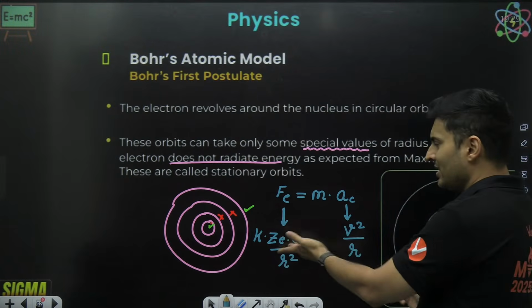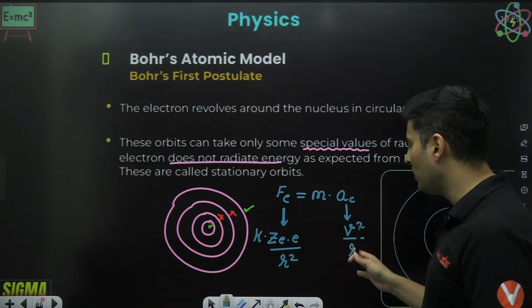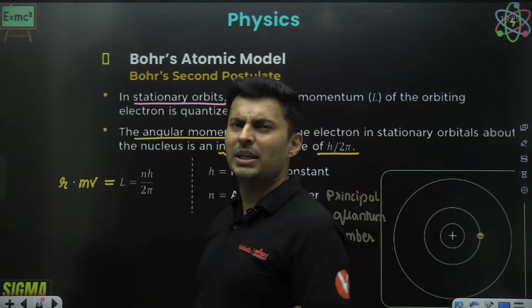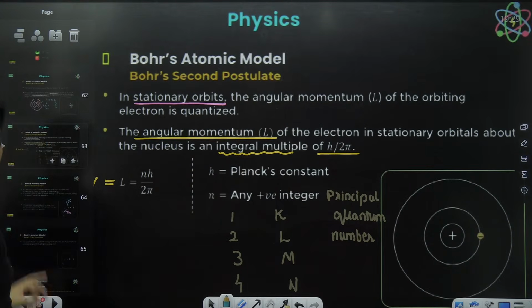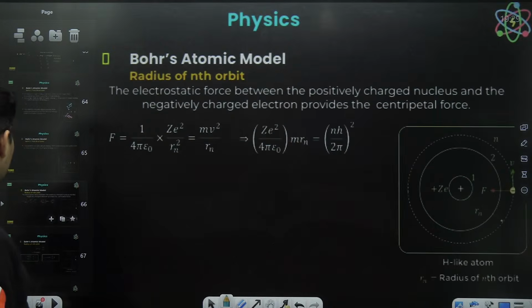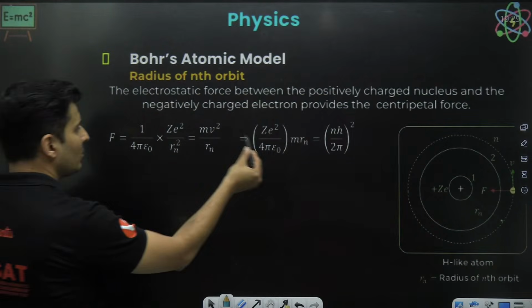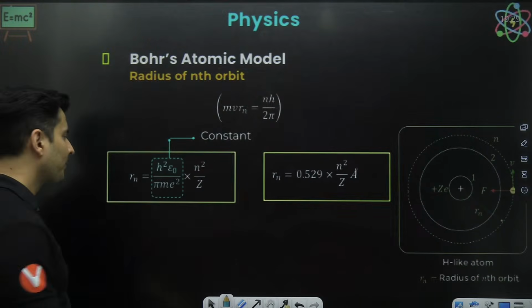Because everything is known, Z, E, K and all of that. V and R are the only unknowns in this entire equation. So easily with two equations, two unknowns, it is solvable. And the answer that you get after solving it is as follows, right over here. This was that force is equal to mv square by r. Solving this, here is what you get.